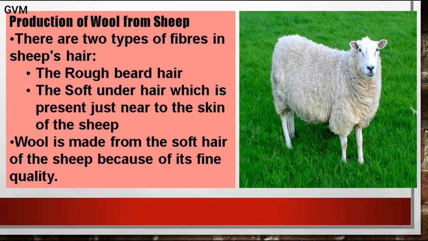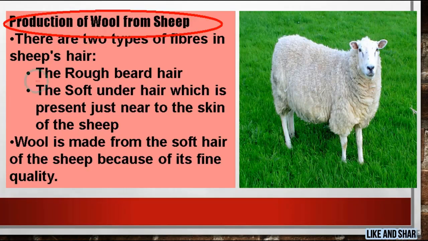Now students, as you can see here the heading, production of wool from sheep. Students, wool is basically obtained from the fleece or hair of sheep, and the hairy skin of the sheep has two types of fibers that form its fleece.